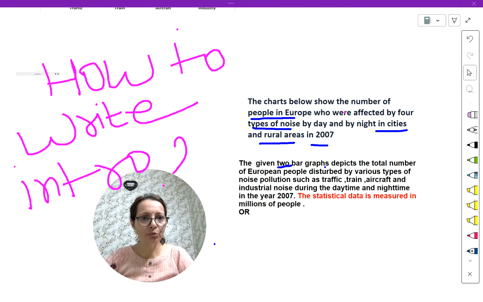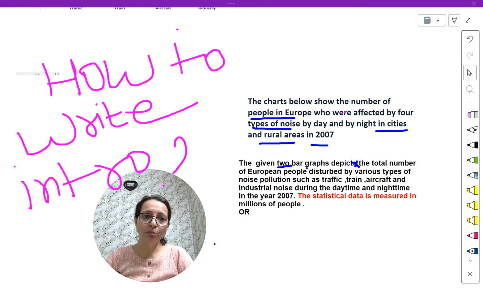Now, the given two bar graphs. Here, depicts is wrong. Many students I have noticed make this similar mistake. The given two bar graphs is plural, and this is simple present tense. If you miss that grammar rule also, there will be a bad impact on the examiners.